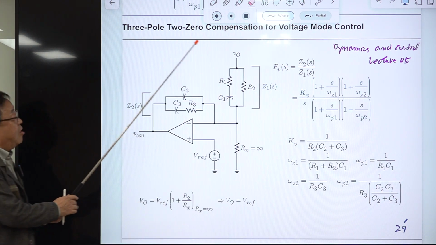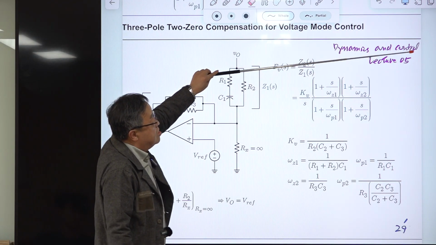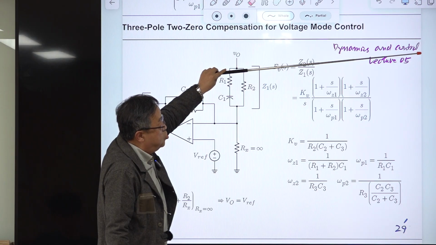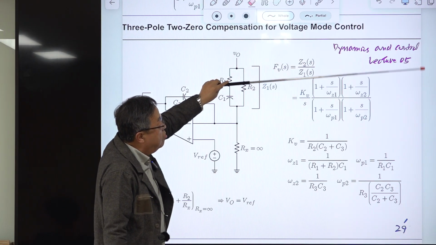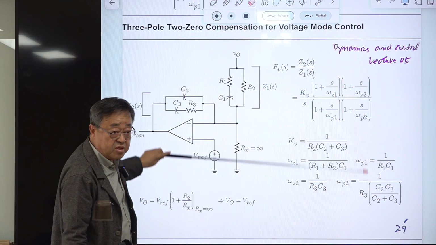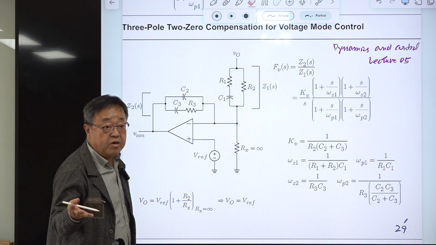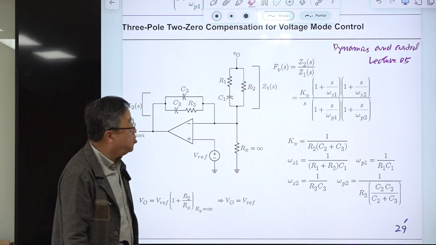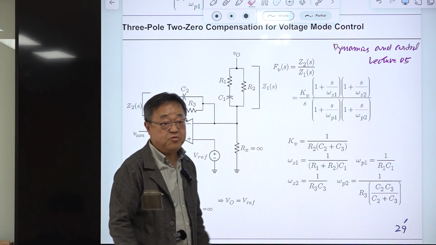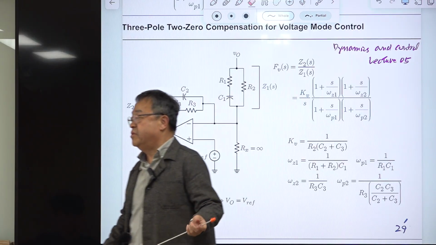So details about that are covered in this lecture, YouTube site, Dynamics and Control of PWM Converter, lecture 5. Okay? The full details about this are there. So don't calculate this. Okay? Then you always make mistakes.